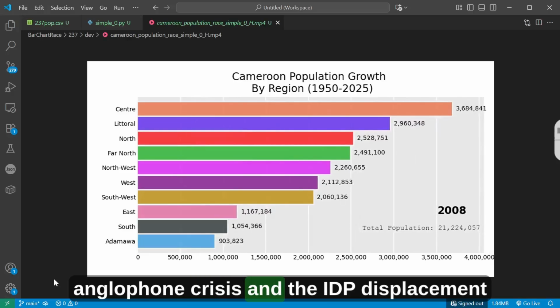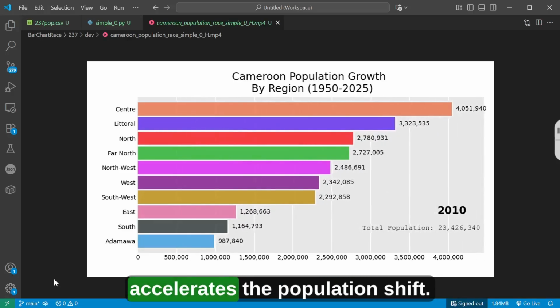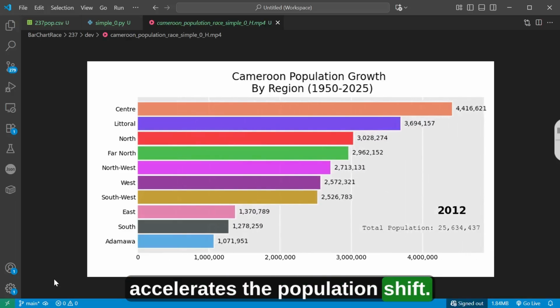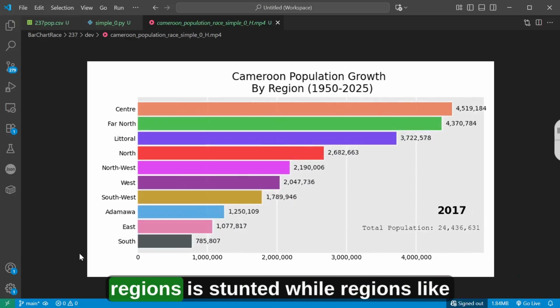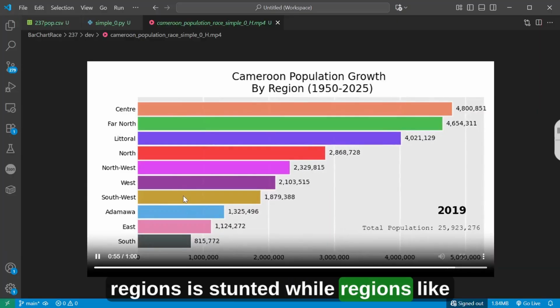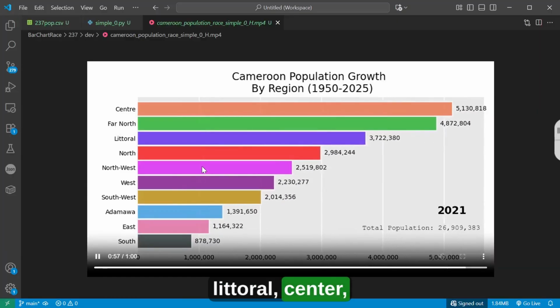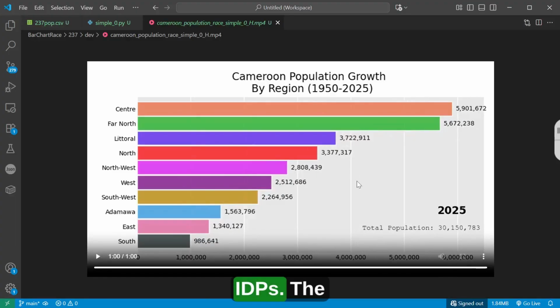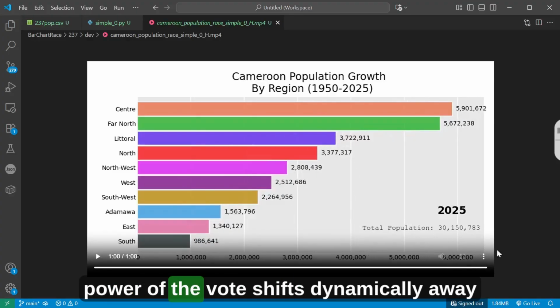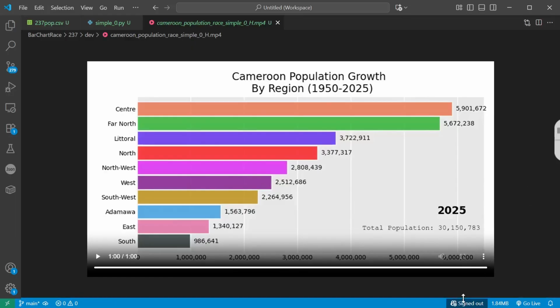The Anglophone Crisis and the IDP displacement accelerates the population shift. Population growth in the Northwest and Southwest regions is stunted, while regions like Littoral, Center, and even the West have an influx of IDPs. The power of the vote shifts dynamically away from the crisis zones.